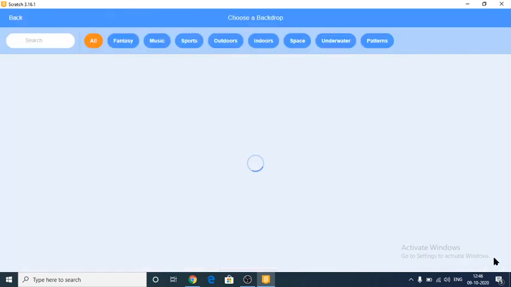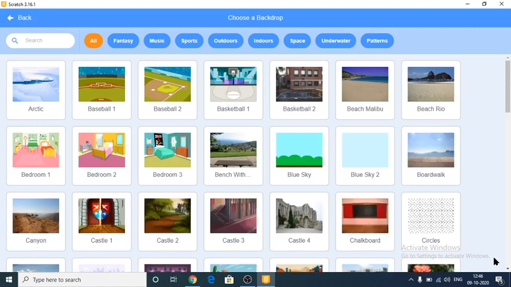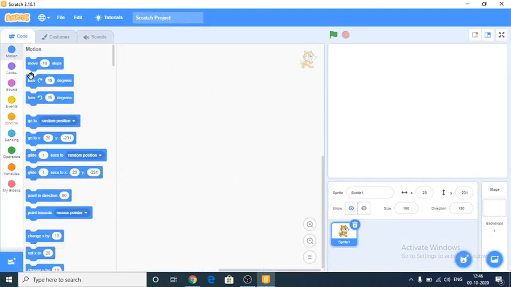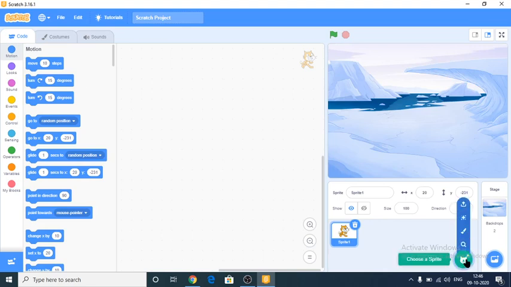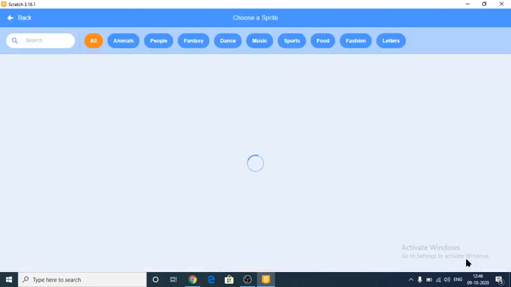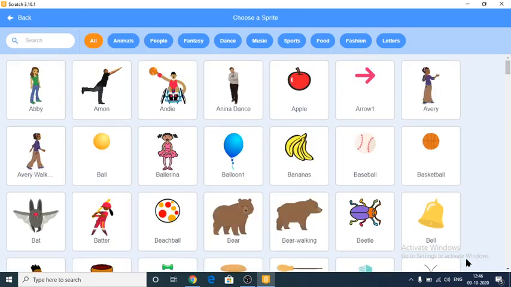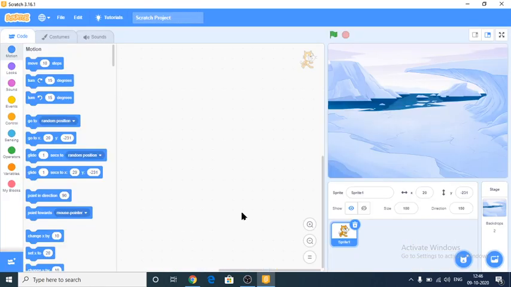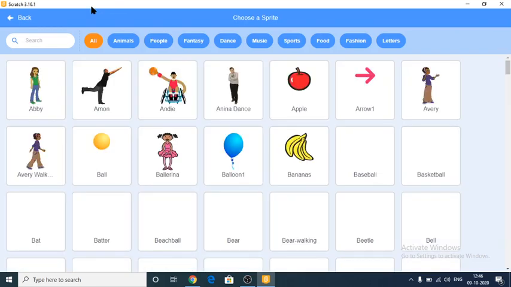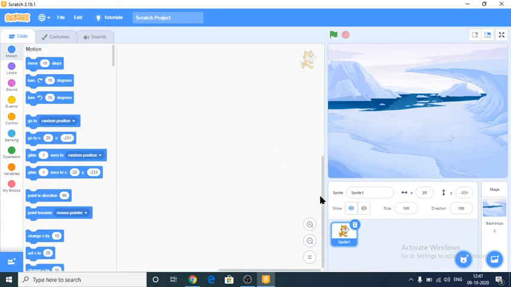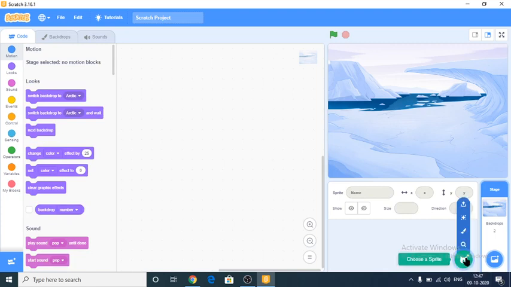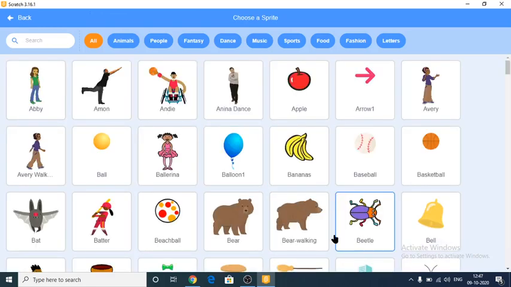So this is called a backdrop, which means stage. We are able to change the stage also. And this is called the sprite list. After clicking the sprite list, some sprites will be there. Suppose you are not willing to keep this sprite as your sprite, you can delete your sprite with this option. And you can choose a different sprite from the sprite list. Now I am going to select bear walking.